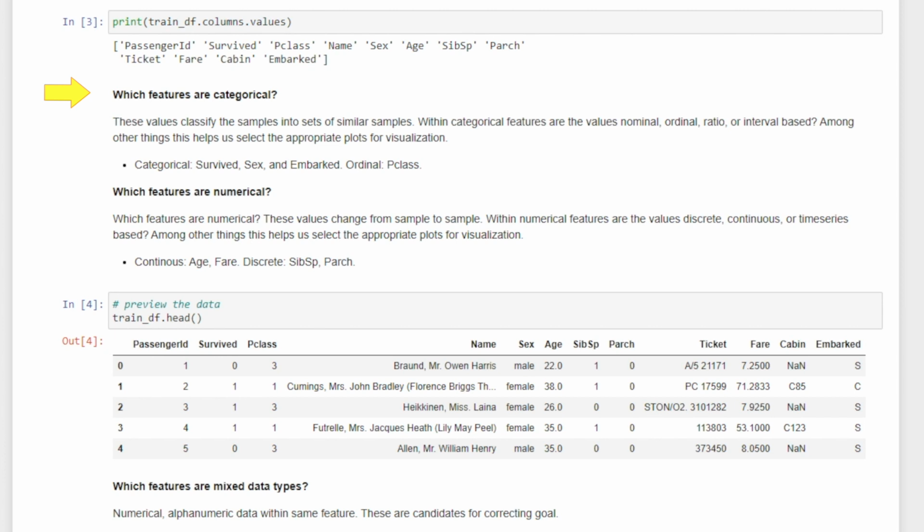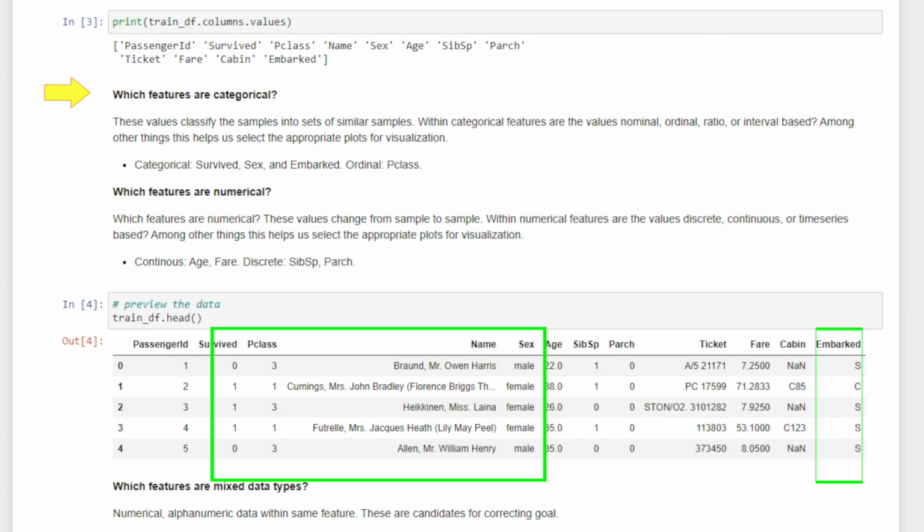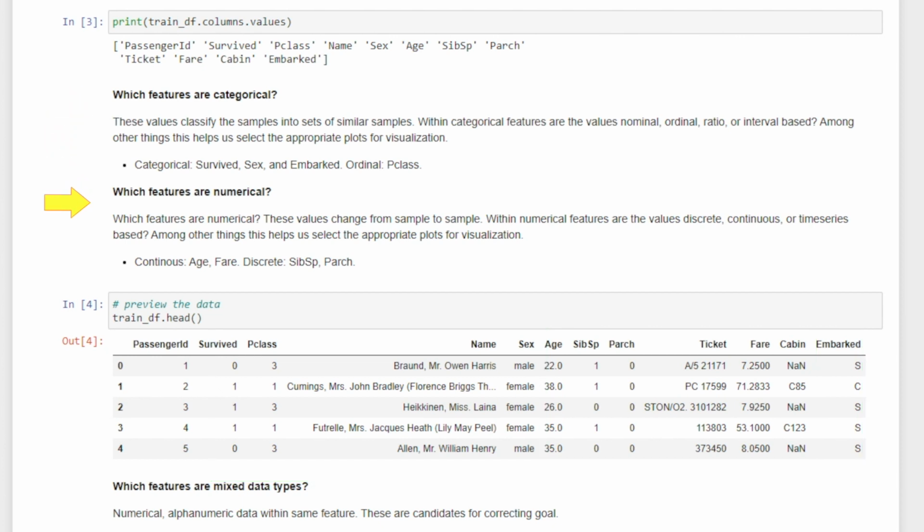In this data set, there are 4 categorical features: survived, sex, embarked, and P-class. And P-class is also an ordinal feature, so basically the order of the numbers matters. Numerical features can be of 2 types: they can be discrete or continuous. In this data set, we have 2 continuous features, age and fare, and 2 discrete features, SibSp, the number of siblings and spouses, and Parch, which is the number of parents and children. The only remaining feature is the ticket feature, and that is identified as alphanumeric, so basically a mixed data type.